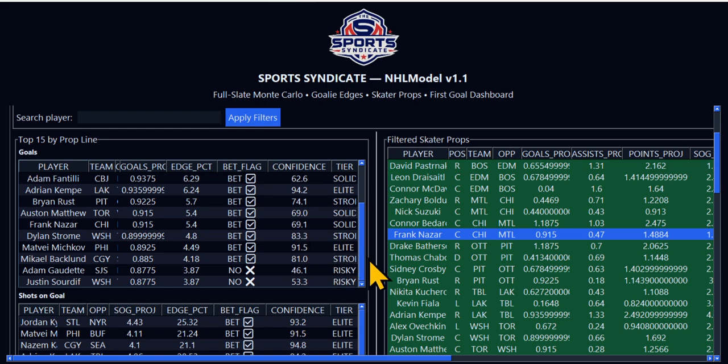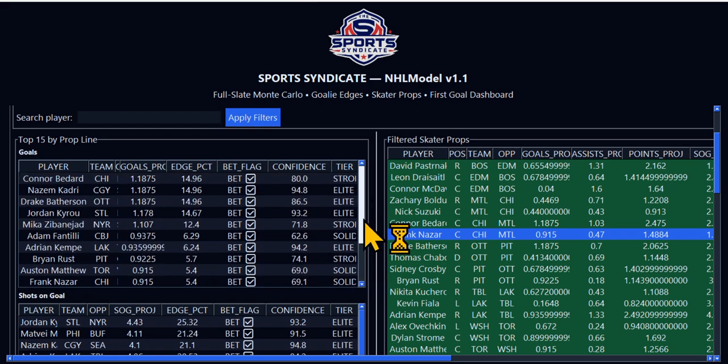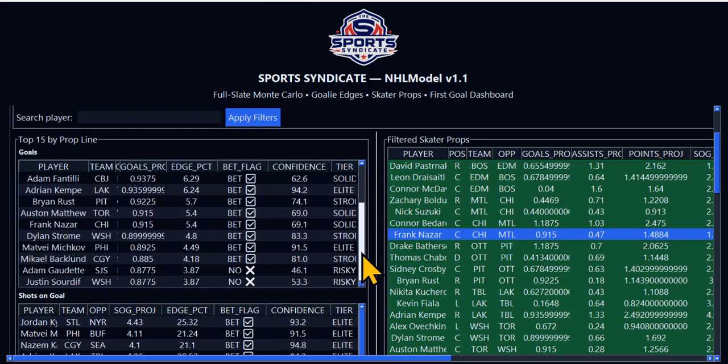So these are the model's top goal scorers. Since we've run the model every day, we have hit 2 or more goal scorers. So we increased the list to 15. So we are anticipating to hit 4 or more. All right, 4 or more goals out of this prop 15 list.